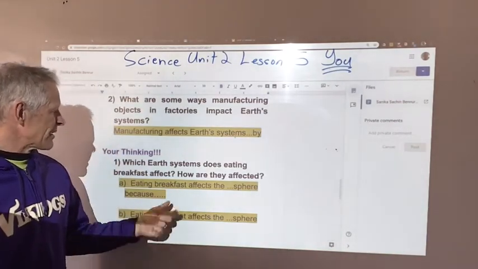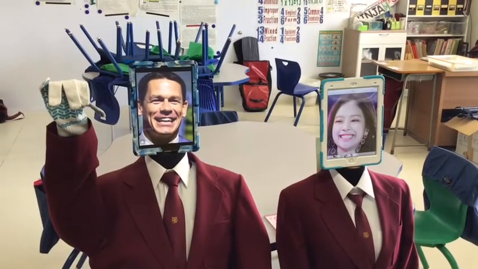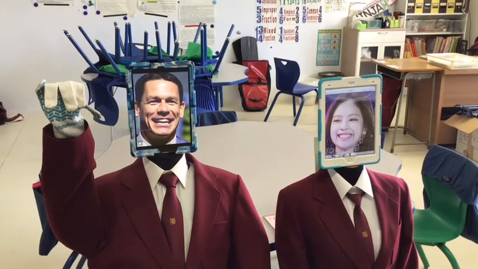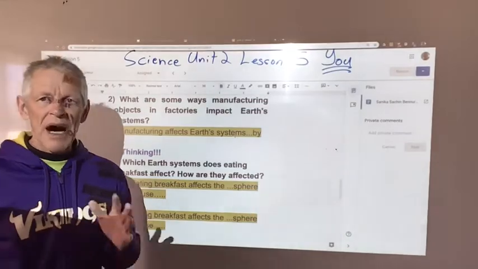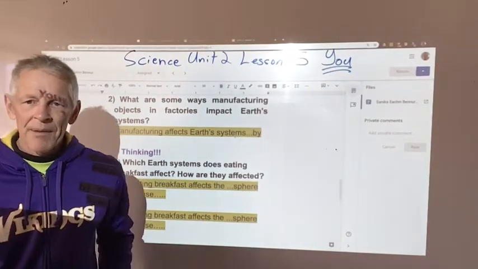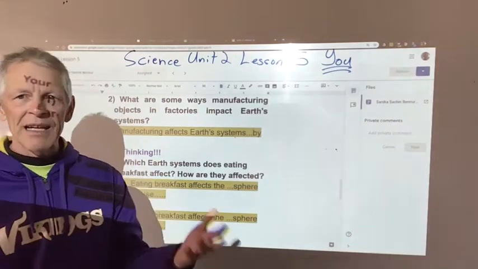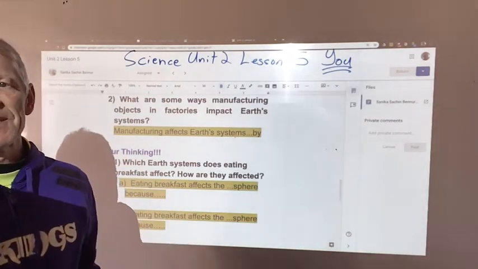What about the geosphere? Are we affecting the geosphere? Yeah, man, sometimes I pick a guy up and I body slam him on the geosphere. But other times I just walk on the geosphere. That's right, little Johnny. We're walking on the geosphere. A lot of our products, our steel, our plastics, they all come from the geosphere. We have to mine them, and that affects the geosphere.